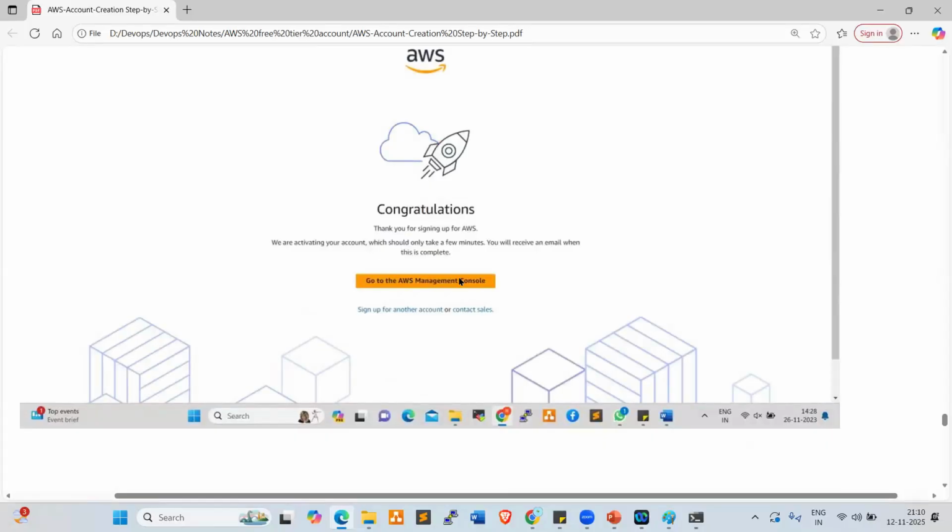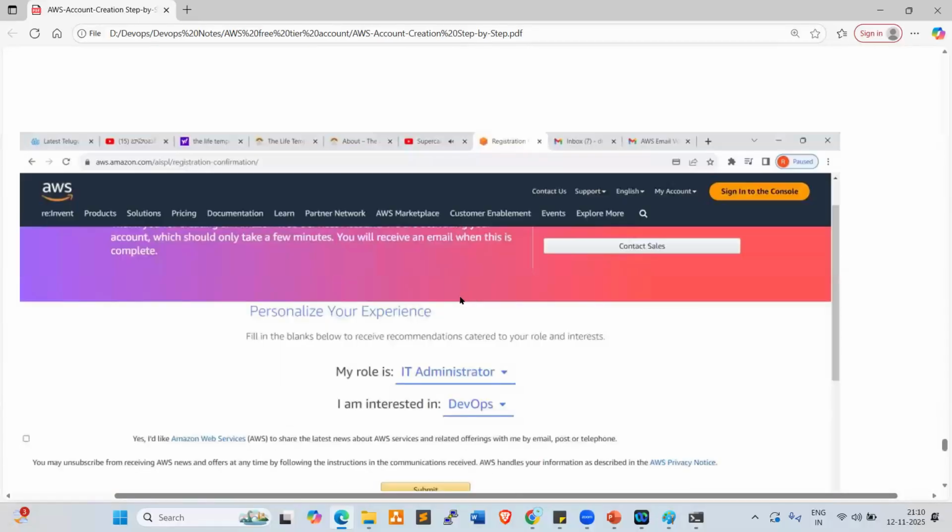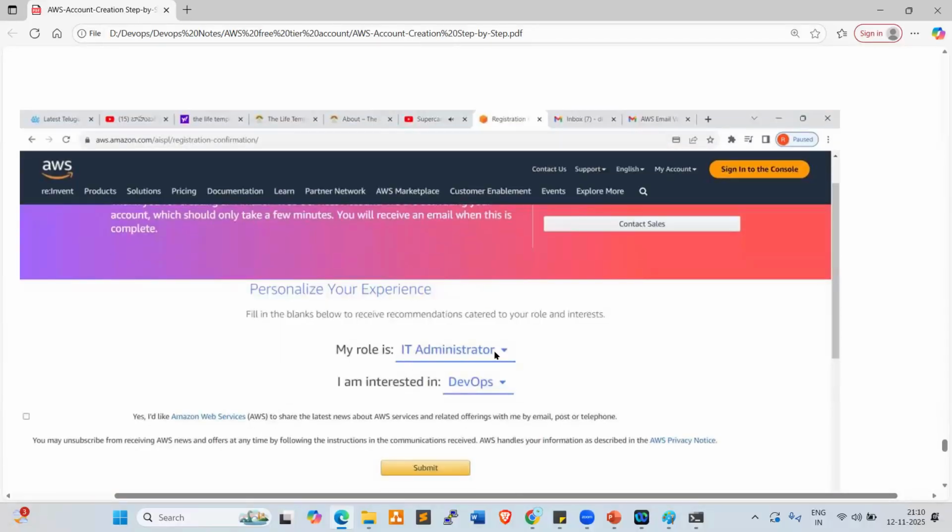After that, one more step is there, which is, look at this. My role is IT administrator and I'm interested in DevOps or cloud role. You can choose anything here. Click on submit. Once you submit this, the account will be successfully created.